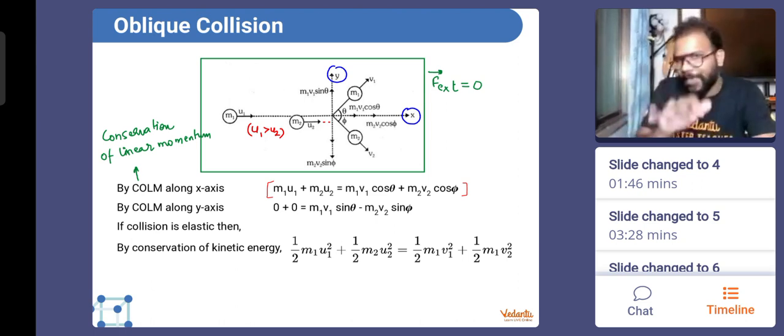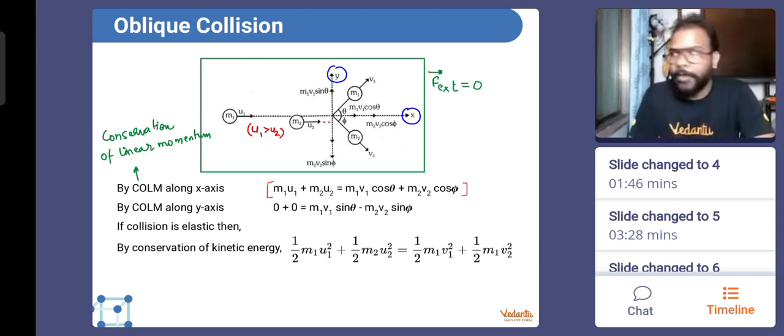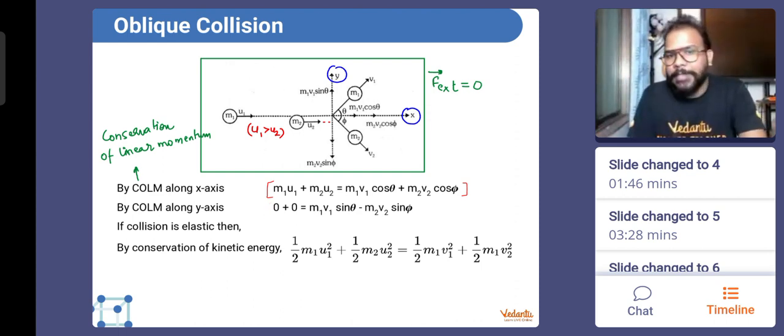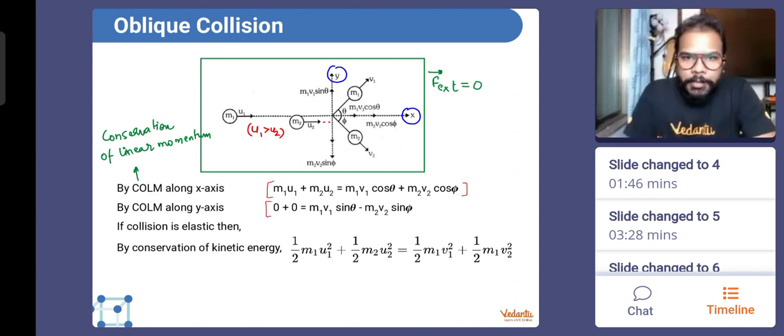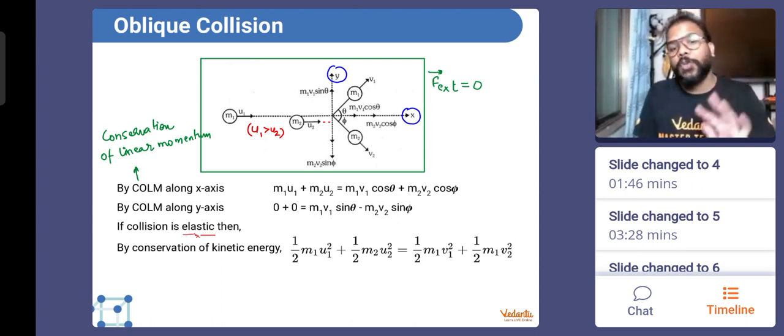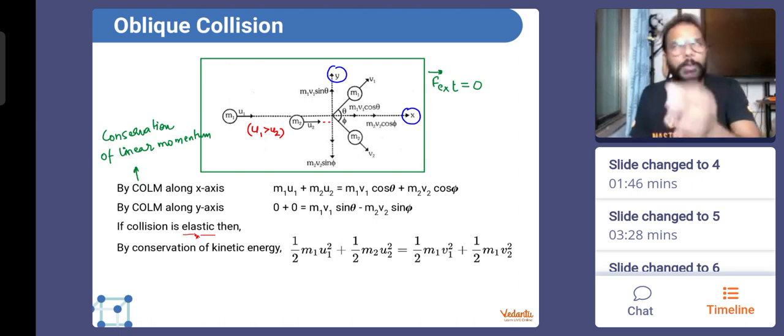But if you look at the bodies in the given diagram, as I said, every situation could be different. Before collision, both the bodies are moving only on x direction, so there is no y direction momentum. That is why initial y direction momentum is 0. After collision, the y direction momentum for the first body is M1 V1 sin theta and for the second M2 V2 sin phi, and you equate both of them. This is the only foolproof thing that will be valid for two-dimensional collision. After this, what is written is a condition that if this collision is elastic, which is going to be the case in 90 to 95% of the questions.